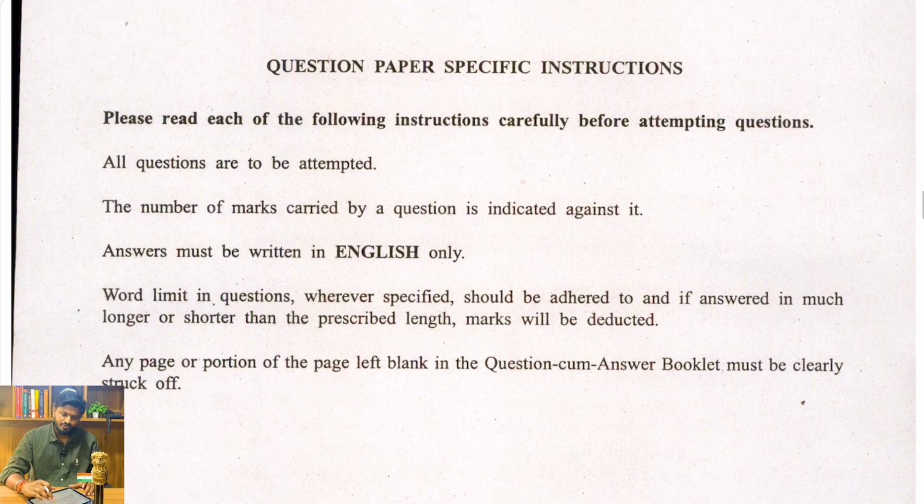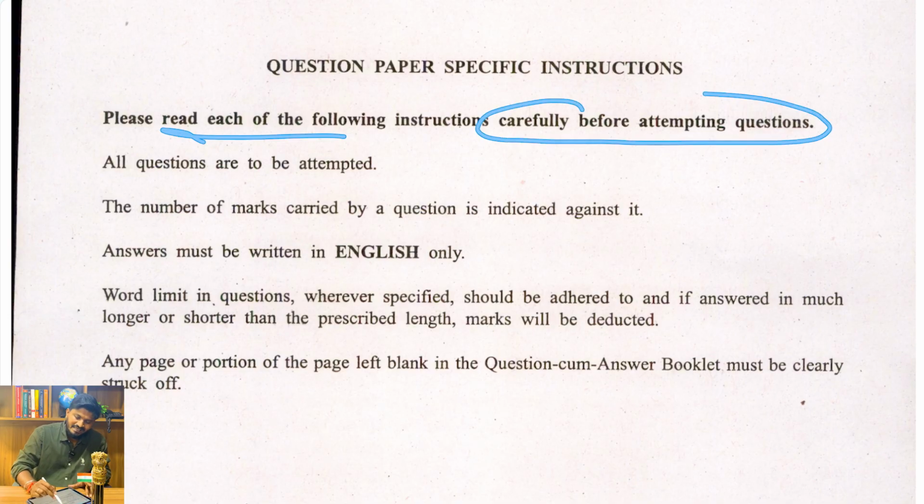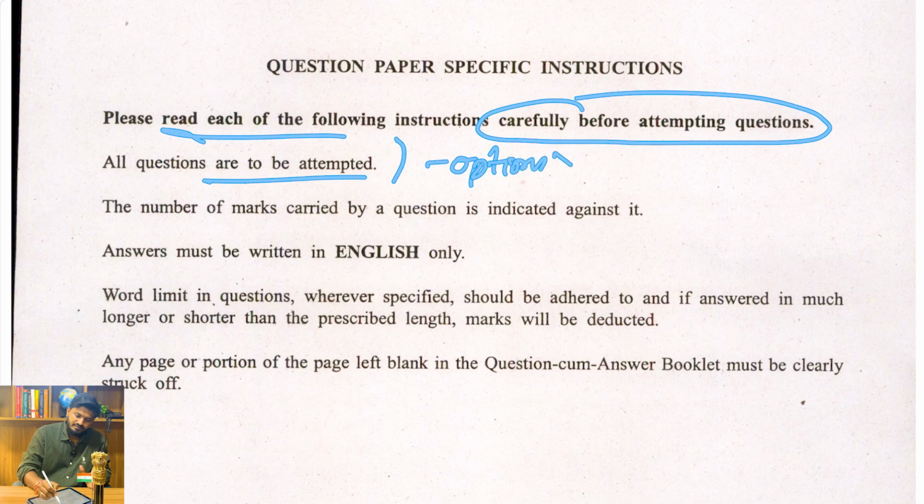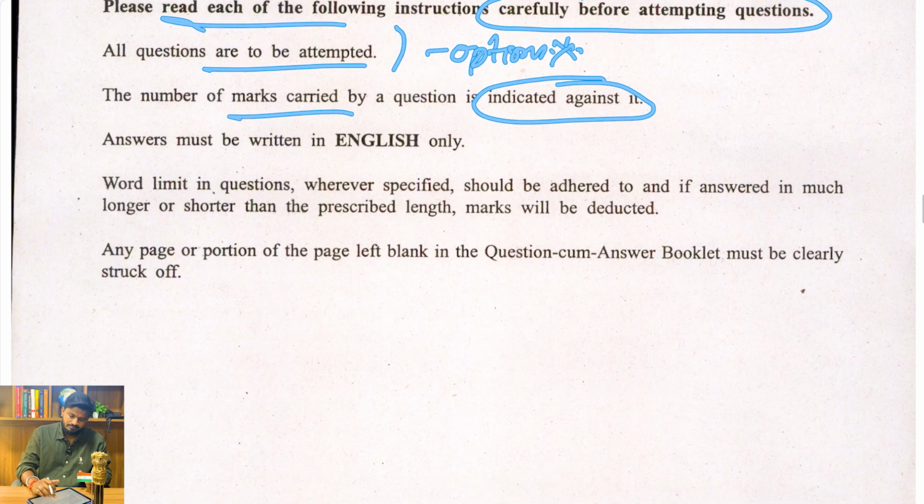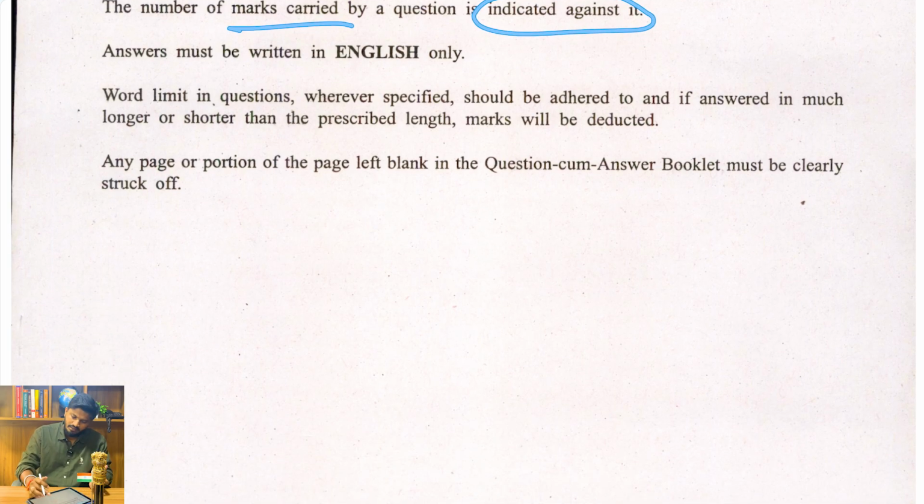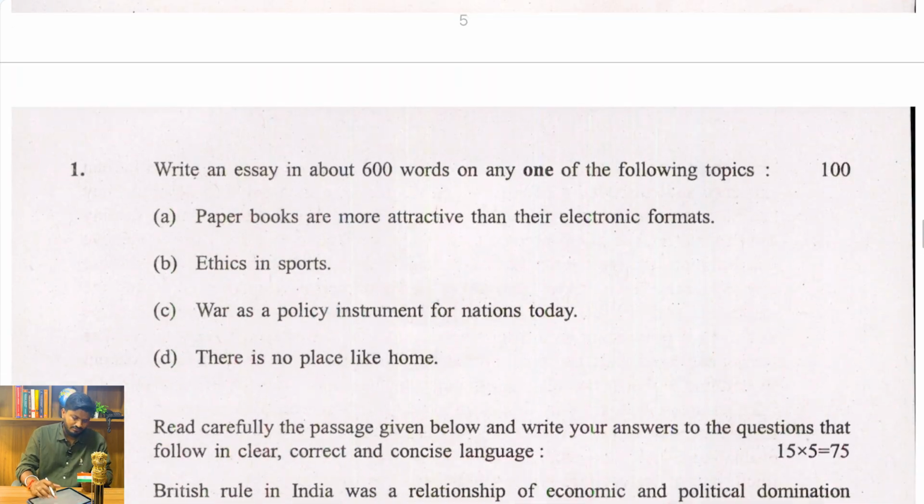This is the 2024 question paper. Just listen to the instructions here. Please read each of the following instructions carefully before attempting the questions. All questions are to be attempted, meaning there are no options here. The number of marks carried by each question is indicated against it. Answers must be written in English only. The word limit specified in questions should be adhered to.